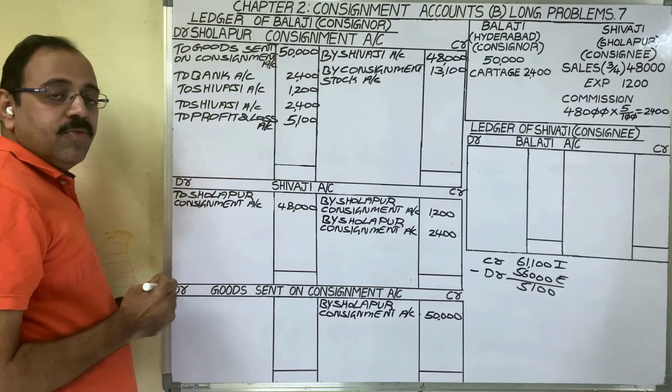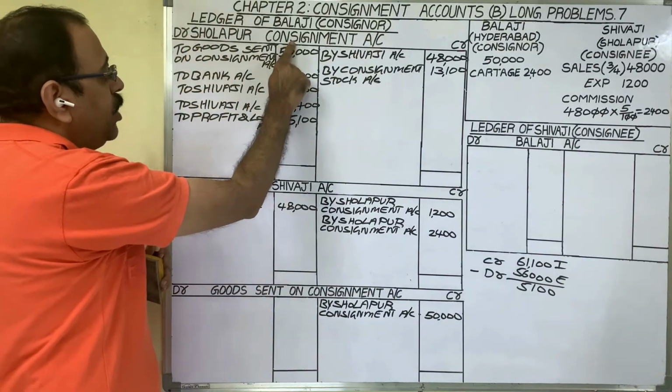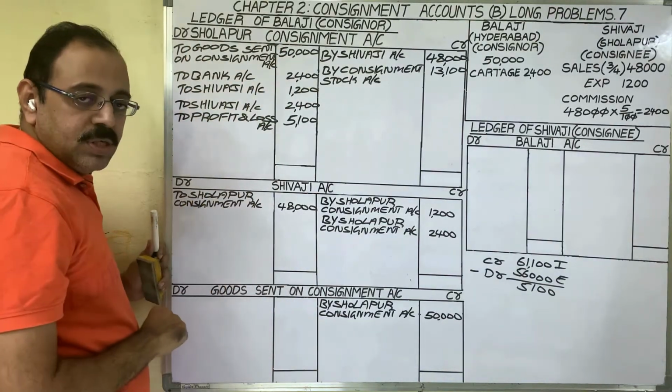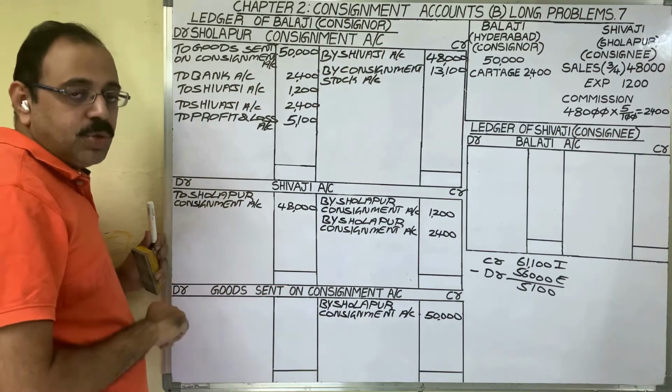So for profit, what is the entry? Sholapur consignment account debit to profit and loss account. If loss comes, reverse entry we should pass.